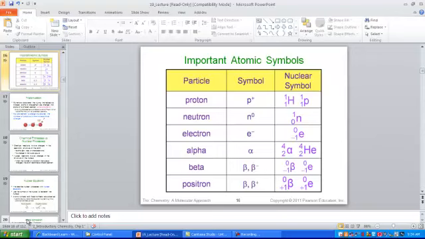An alpha particle, notice the Greek symbol for the alpha sign, is a helium nuclei. Alpha, 4 over 2. 4 indicates 4 particles in the nucleus, 2 of which are protons, 2 of which are neutrons. The beta, we said, meets the criteria of an electron. So as an electron, we see that they are 0 over negative 1. And a positron would represent 0 over a positive 1. Positrons and electrons are opposite charges, and they are both massless. Alrighty.